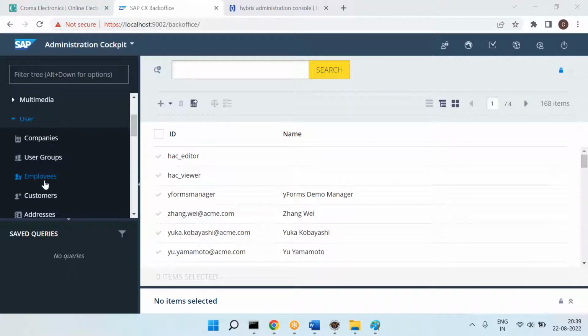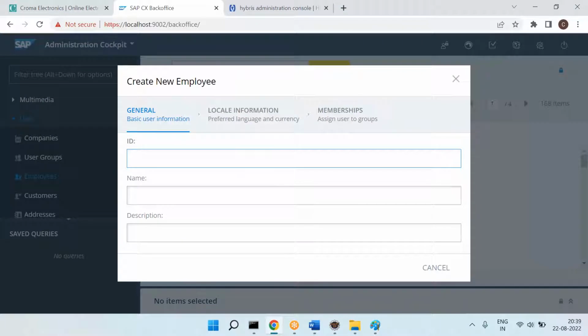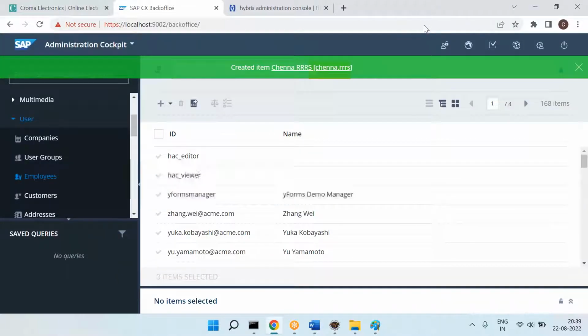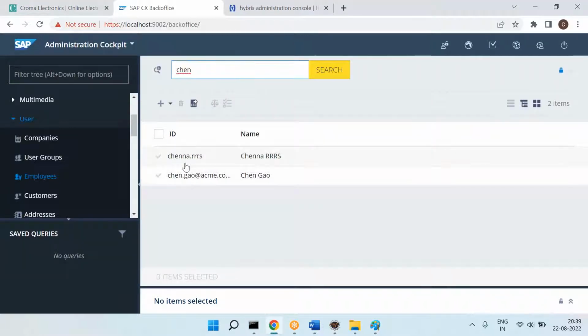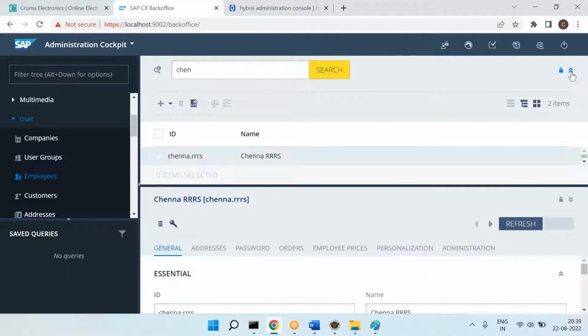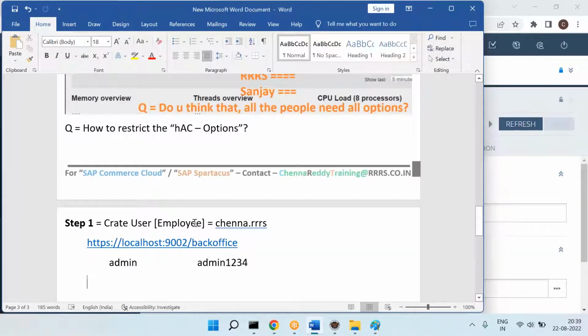Okay, go to the users, go to the employees, click on the plus symbol. So let's say I want to create Chenna RRS, and give the name Chenna RRS, hAC access. I'm just giving some description and say done. Now Chenna RRS got created. So you can see here, Chenna RRS got created. We have created the user.